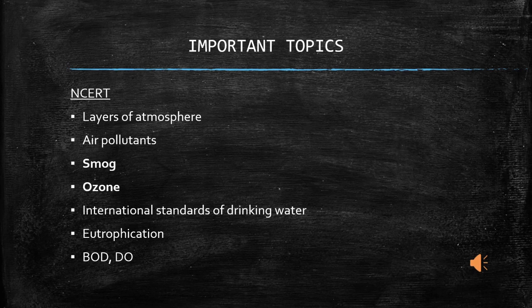Environmental chemistry is a relatively easy topic. The important topics that are to be studied in this chapter are layers of atmosphere, air pollutants, smoke, ozone, international standards of drinking water, eutrophication, BOD and DO.